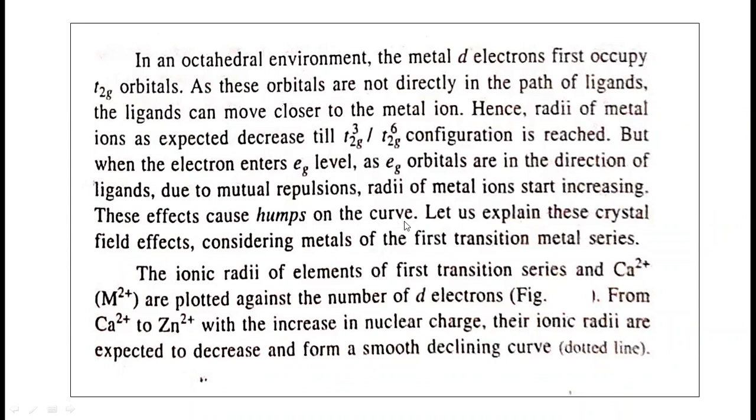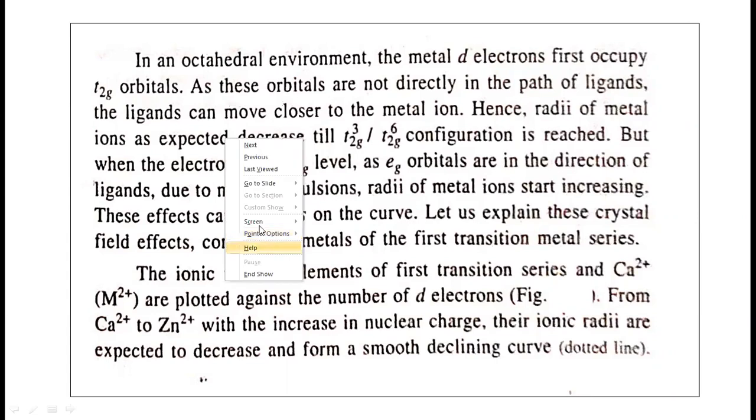Let us explain this particularly from calcium 2 plus to Zn2 plus, and how it is observed there. Let us take another screen to explain this. What is the effect of the crystal field splitting? In the octahedral complex, draw the structure of the octahedral complex with the metal 2 plus.